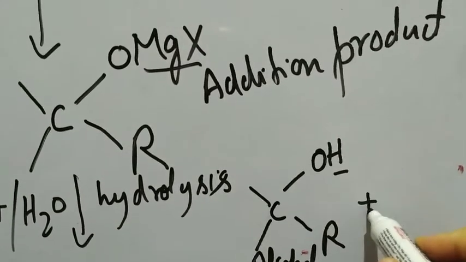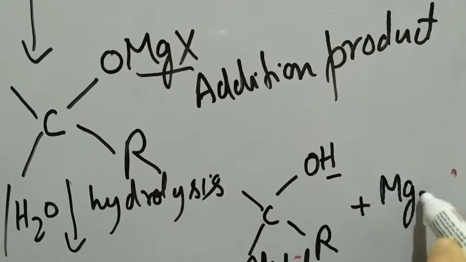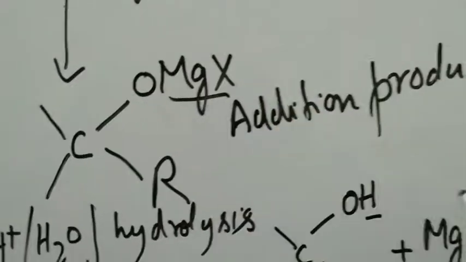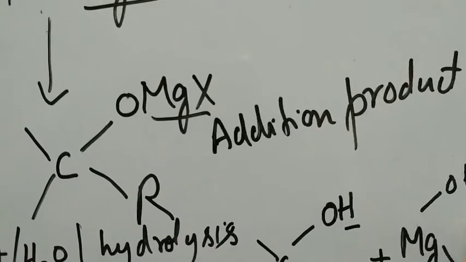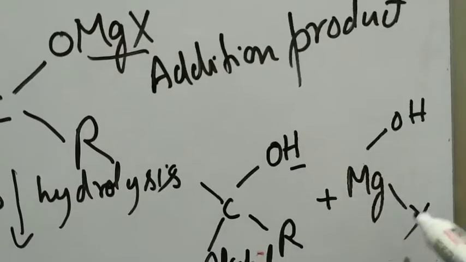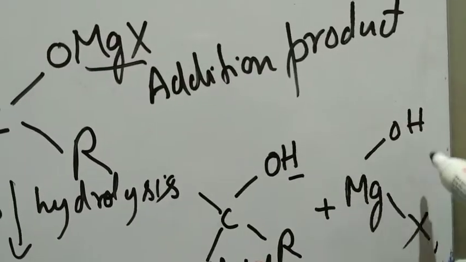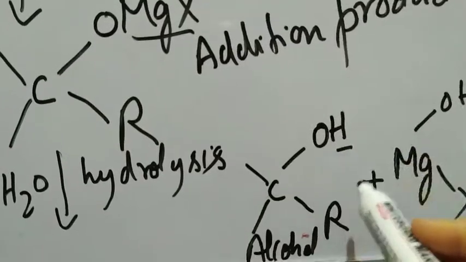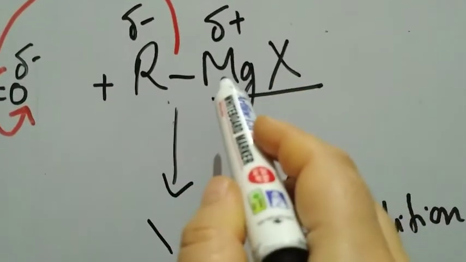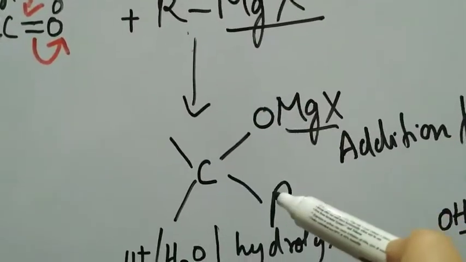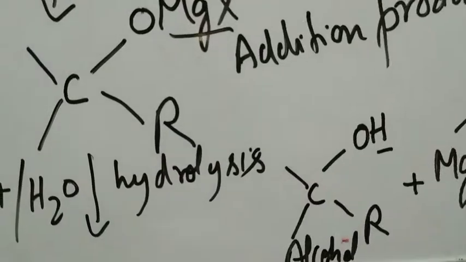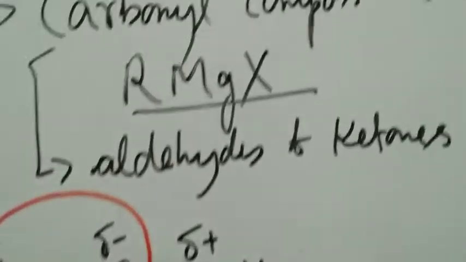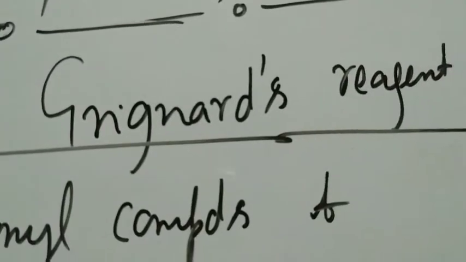The byproduct is Mg, which is linked to X already and is also linked to OH, magnesium halide in its basic form. So an alcohol is formed like this. Carbonyl plus RMgX gives us an addition product, whose hydrolysis we will do, and we get an alcohol. That is how we prepare alcohols from Grignard's reagent.